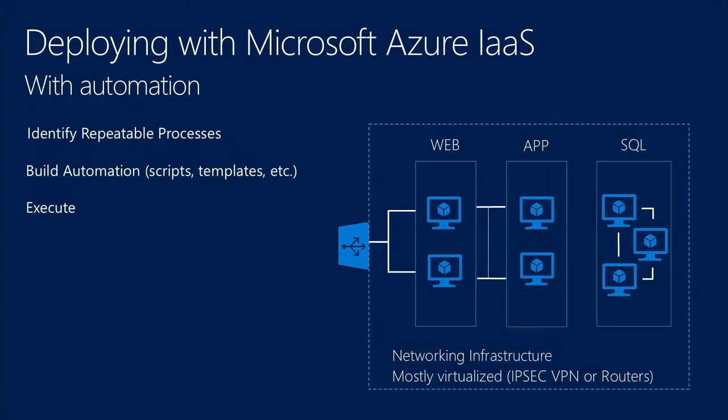After you build the automation, it's literally just a matter of actually executing it. These could be scripts or templates, but the goal is they should be idempotent, which means they can run over and over again to produce identical environments, or if they're updated, to actually change the existing environment. And if you have multiple environments, you can simply change a parameter on your automation script, re-execute it, and generate an identical new environment. So this is very simple for developing new dev, test, or staging environments.